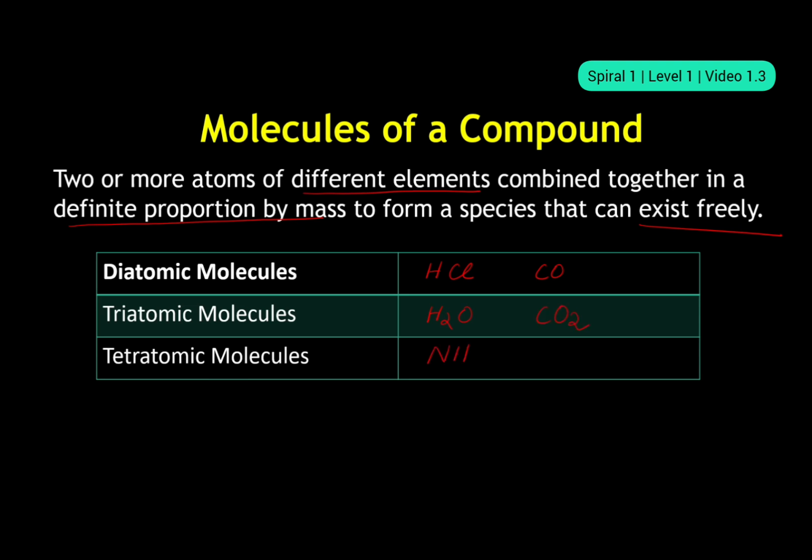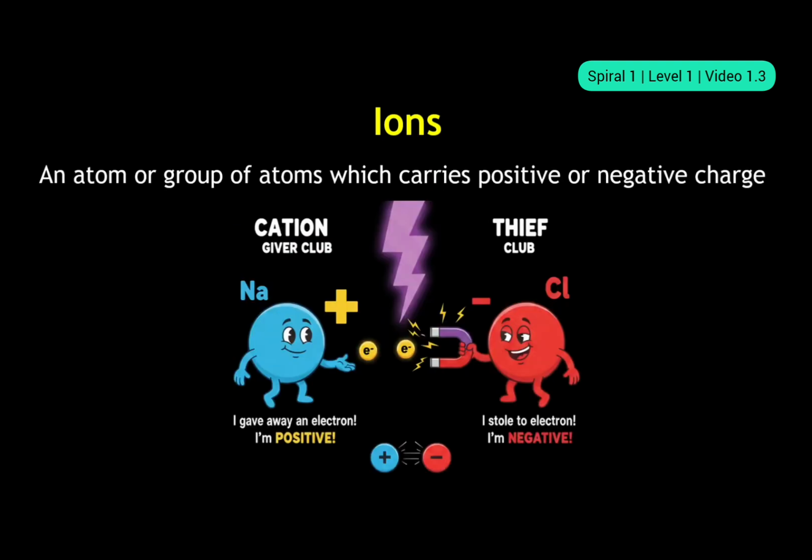Ammonia, NH3, then H2O2, hydrogen peroxide, right? Okay. So I think by now you understand what a molecule is overall and how it looks in three-dimensional space. You would have roughly understood what a chemical bond is. All right. What is a diatomic molecule, triatomic molecule, tetratomic molecule? Okay. Fine. Now let's move on to ions.